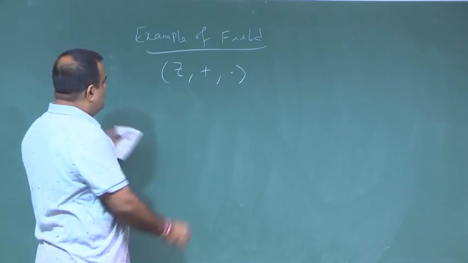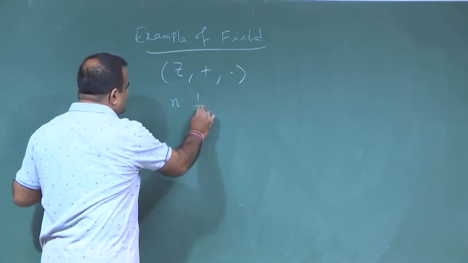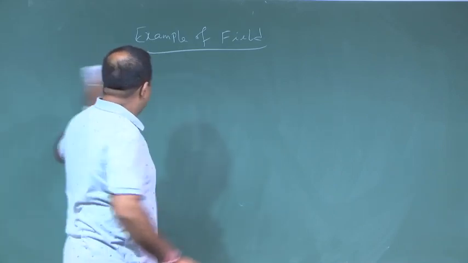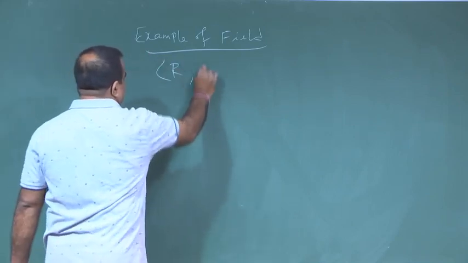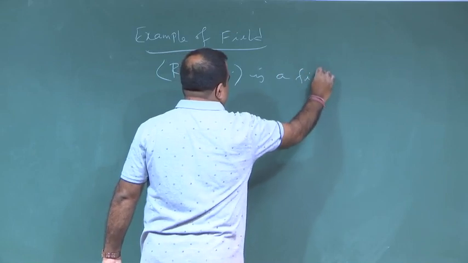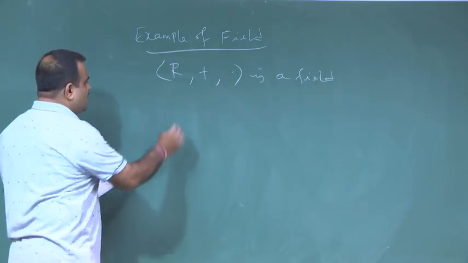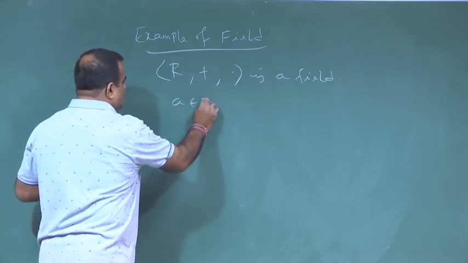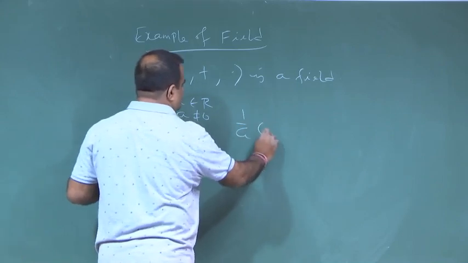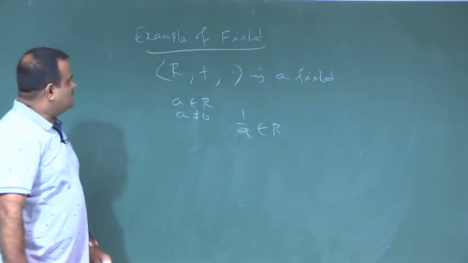If we take an integer n, then the multiplicative inverse is 1/n, which is not an integer. So, this is not a field. But if you take the real numbers, the set of all real numbers is a field, because for any non-zero element a, 1/a also belongs to R. That is the inverse. So, this is a field.